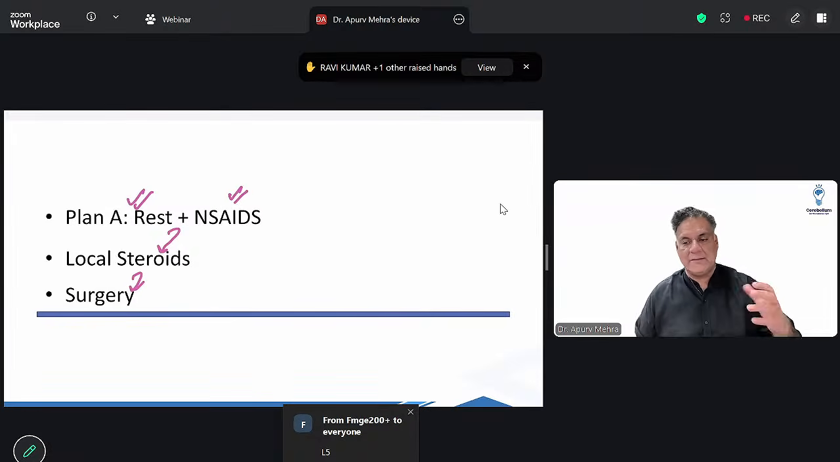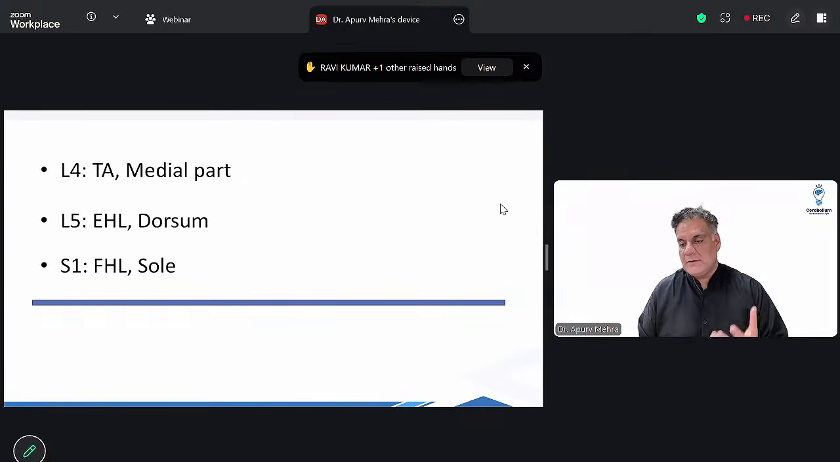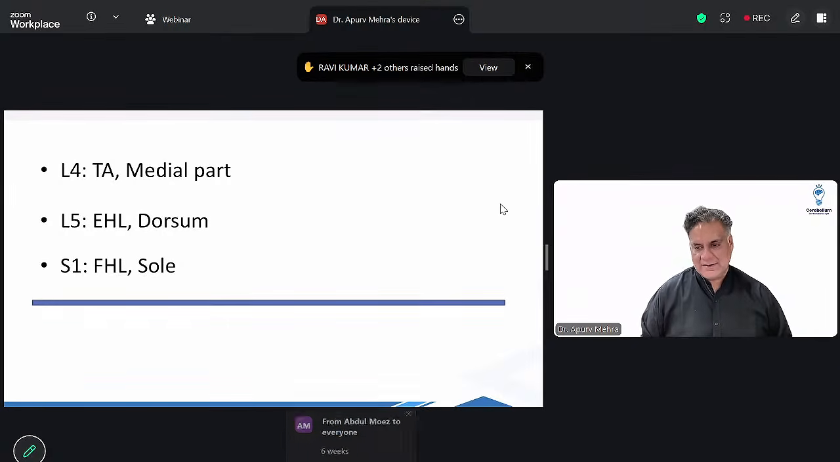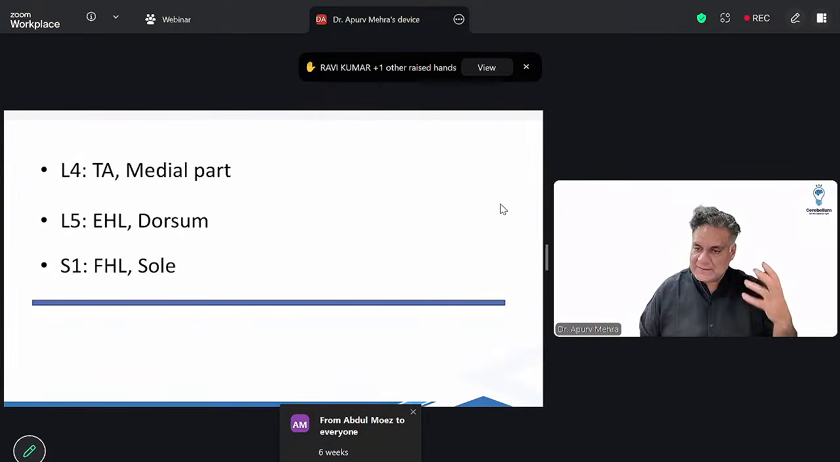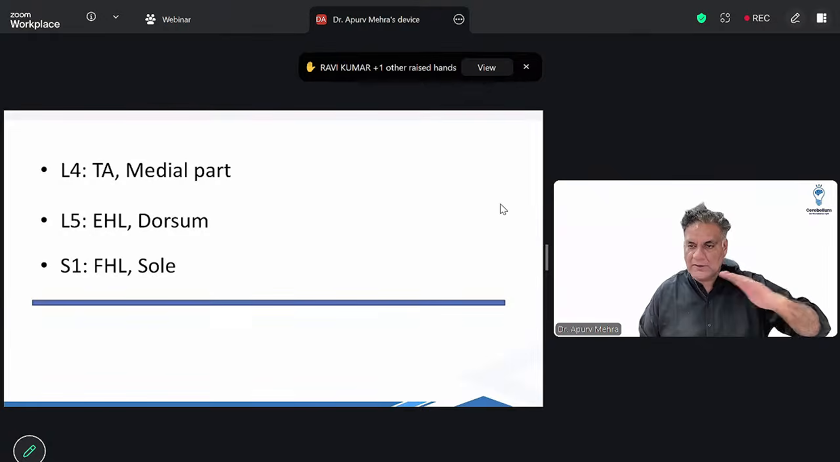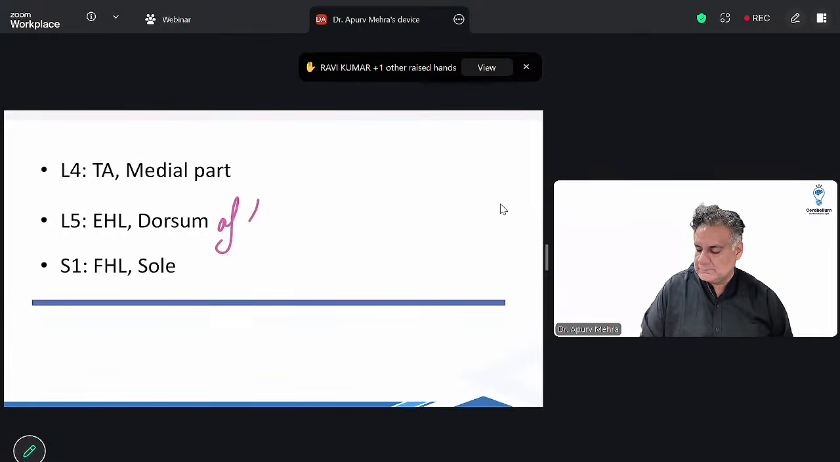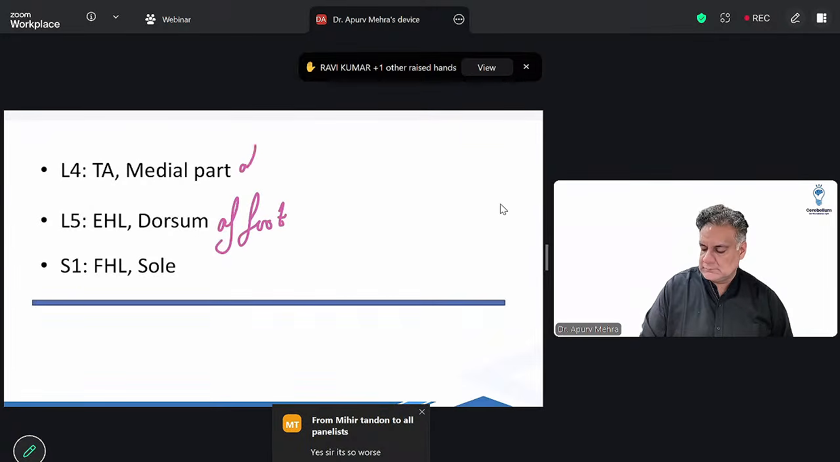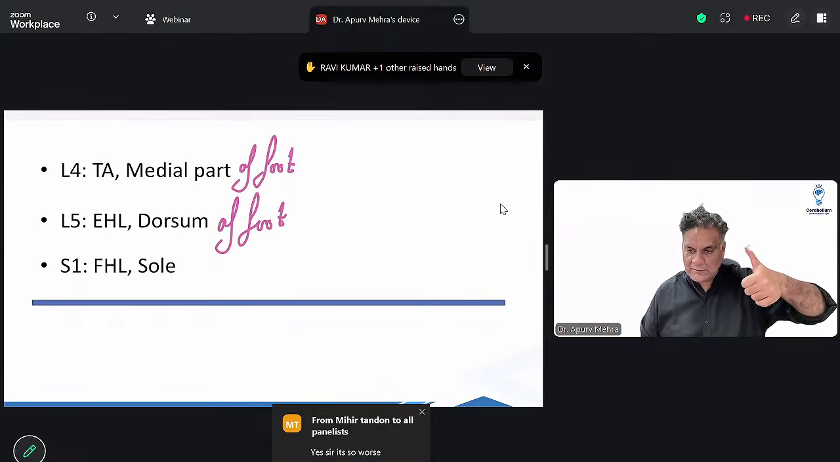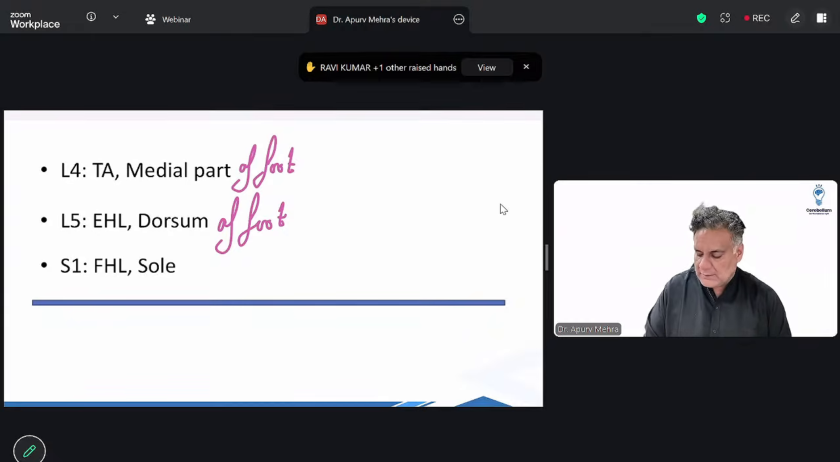इसे plan A कहते हैं, नाम हमने दिए. Just to remember, L4, L5, S1 क्या supply करता है? L4 supplies tibialis anterior and medial part of the foot. L5 supplies the extensor hallucis longus, मतलब great toe को ऊपर ले जाना, and the dorsum of the foot. And S1 supplies flexor hallucis longus for पैर को. मैं हाथ पे दिखा रहा हूँ पर पैर को. Flexor hallucis longus और ankle plantar flexion. Ankle reflex S1 होता है बेटा.